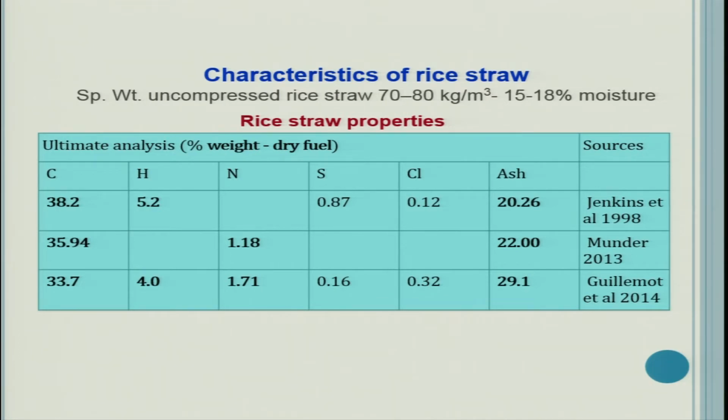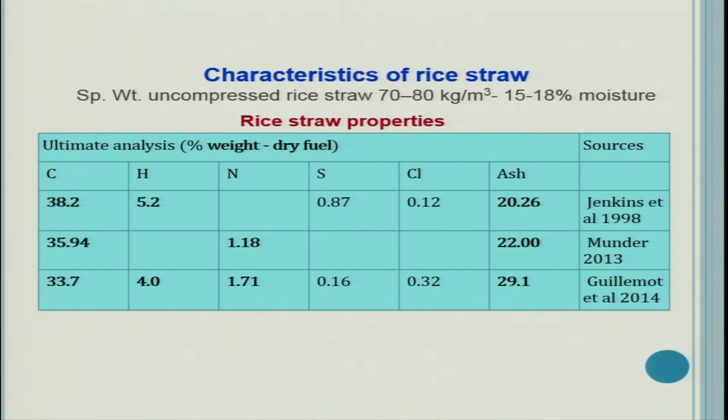So it has carbon about 38.2% and hydrogen about 5.2%, nitrogen say 1.18 to 1.7%, sulfur may be 0.16 to 0.87%, chloride may be 0.12 to 0.32%, and ash may be say 20 to 30%. So this is actually the composition of rice straw.